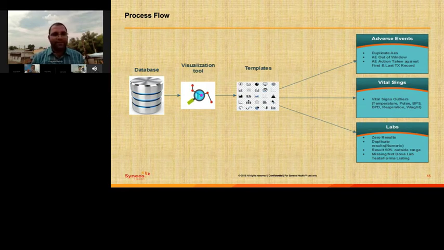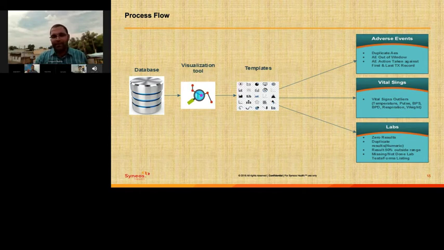So, adverse events: identify duplicate adverse events, AEs out of window, and AE action taken against the first and last treatment record. For vital signs, reports on vital sign outliers: temperature, pulse, systolic and diastolic blood pressure, and weight.